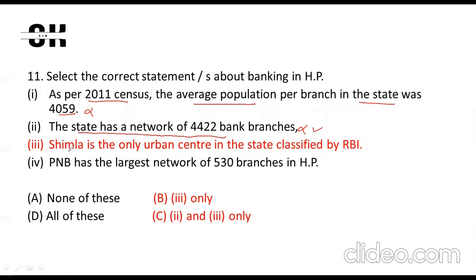The third statement, Shimla is the only urban center in the state classified by the RBI, this statement is right. In the first statement, it is not PNB, it is SBI, so this statement is wrong. It is talking about the right statement, so the answer can be B. I think there are 20% chances the answer will be B, otherwise it will be C.